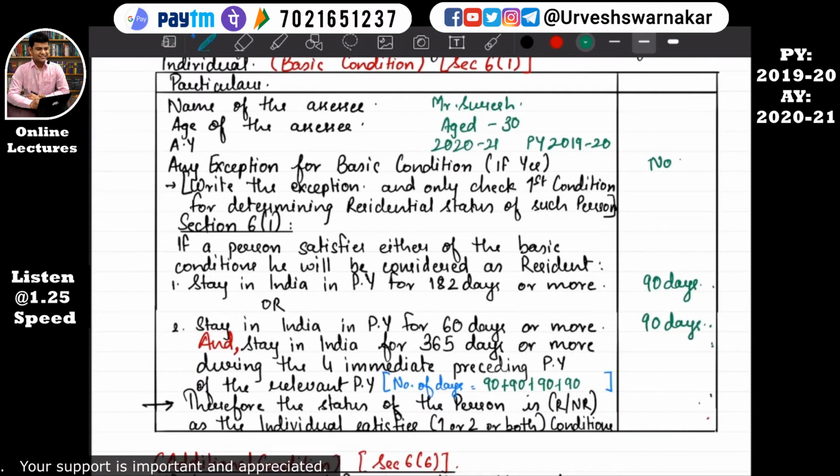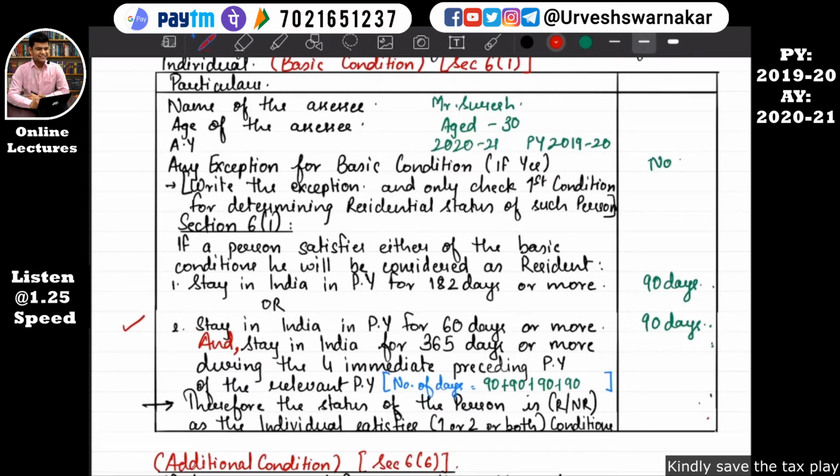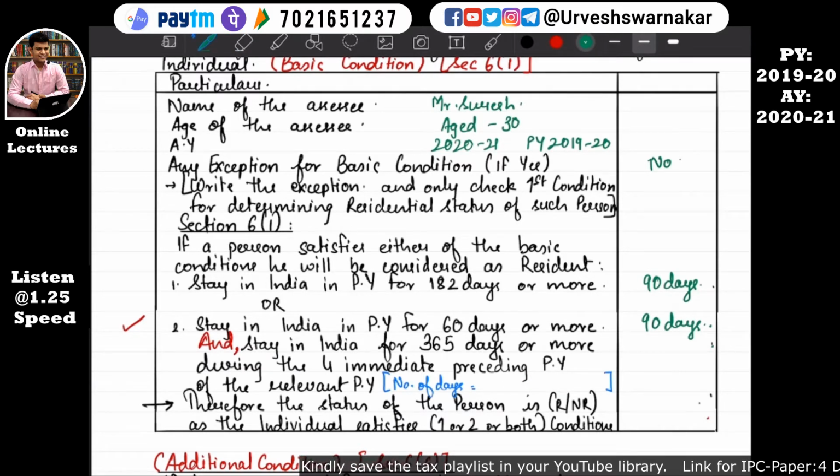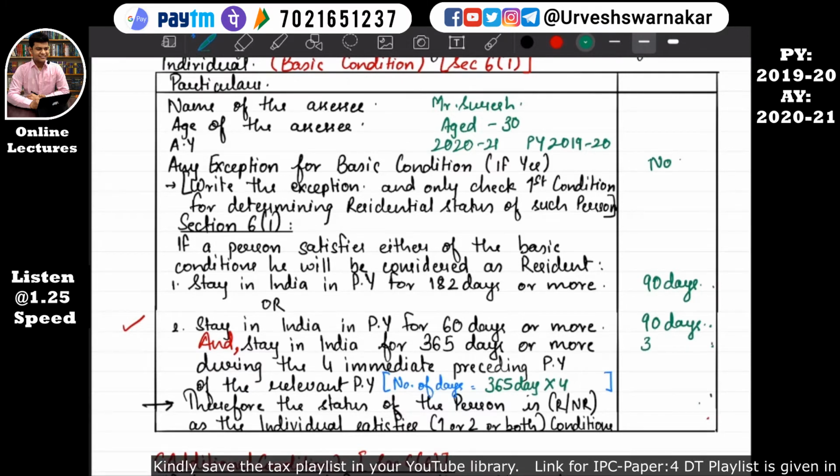Yes, he has stayed in India for 60 days or more. That means the second condition's part A is satisfied. For the second condition's part B, we need to check whether he stayed in India for 365 days or more during the 4 immediate preceding years. If Mr. Suresh has never visited outside India before 2019-20, then the 4 immediate preceding previous years will be equal to 365 days each year. So 365 days into 4, which is more than 365 days.